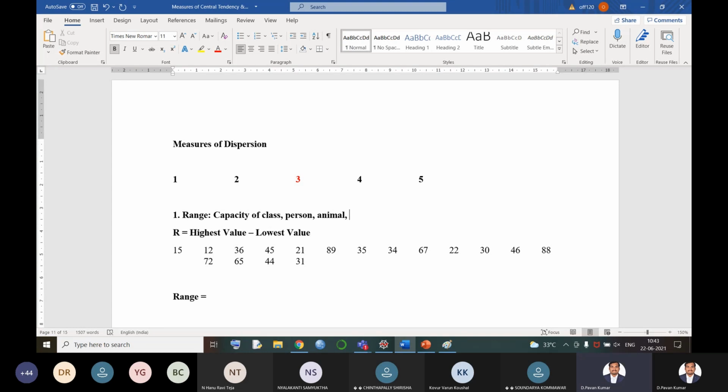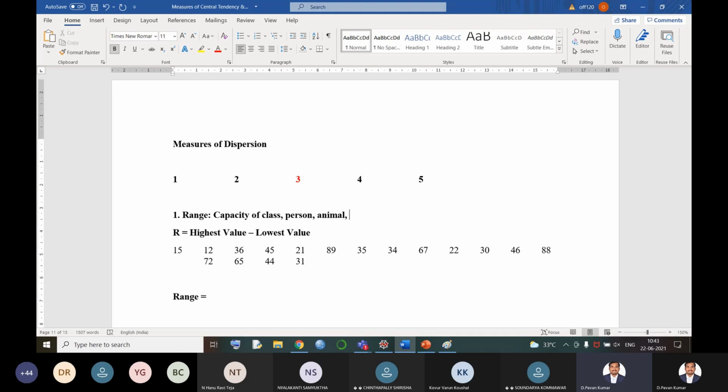Now, why do we want to know the range of the swimming pool? If it is 4 to 11, 11 minus 4 is 7 feet. Why do I need to find out the range of that swimming pool? Because if I'm a learner and I don't know swimming, I'll try to swim at 4 feet or 5 feet, or at the maximum 7 feet.